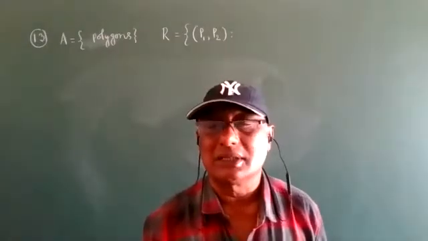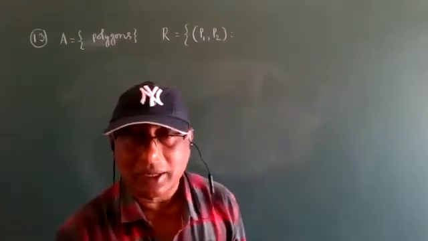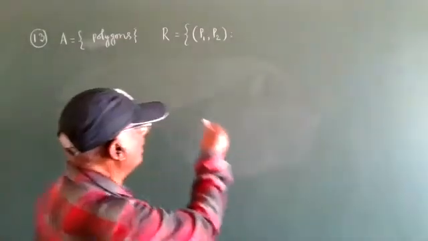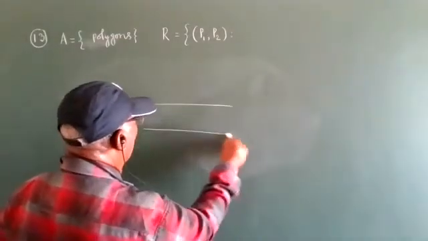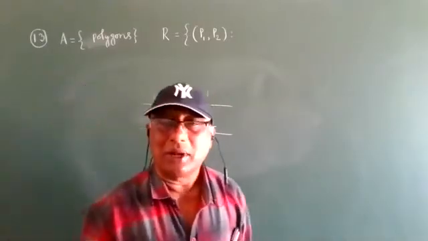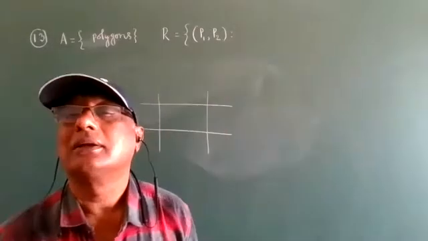Yes, a closed figure with straight lines you can also take. A rectangle has straight lines, so it is a closed figure. Two horizontal straight lines, two vertical straight lines, so it is a rectangle. It is also a polygon.